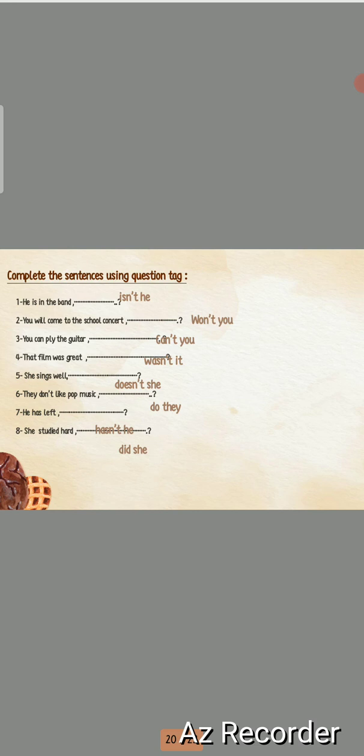It will be: that film was great, wasn't it? Number 5, she sings well. So we don't have any verb to be or any auxiliary verb, so we will use do or does. Is "she" singular or plural? She is singular, so it takes does. So: she sings well, doesn't she?